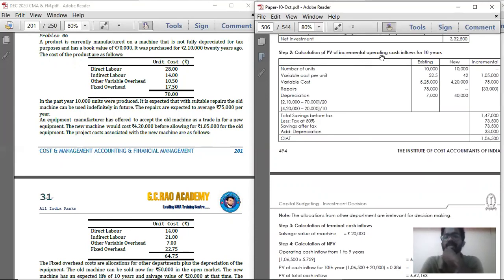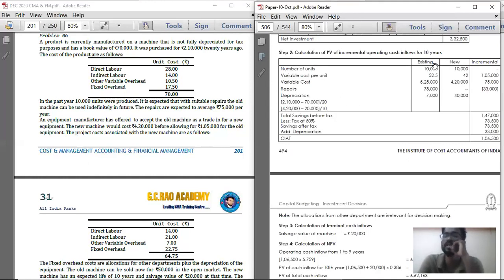So next step, we are going to find the incremental cash inflow. In the same way, I am going to put a 4-column table: existing, new and incremental. Here incremental is nothing but B minus A, that is new minus existing. Or you can even take A minus B, that is up to you. If it is revenue, you should calculate the incremental cash inflow, whereas for cost, the incremental cost. Then deduct the incremental cost from the incremental revenue, and you will get the incremental net present value.